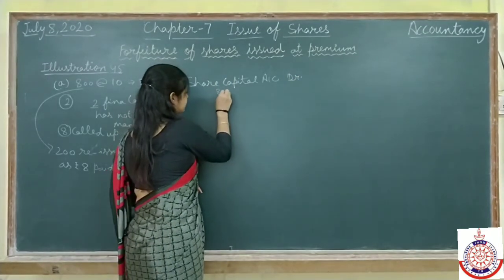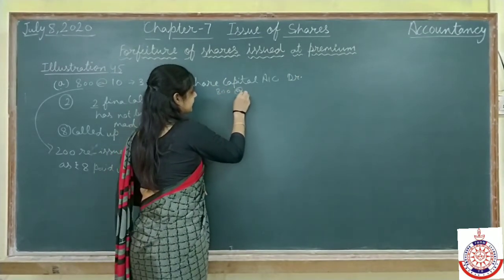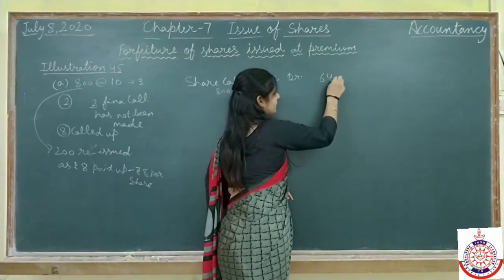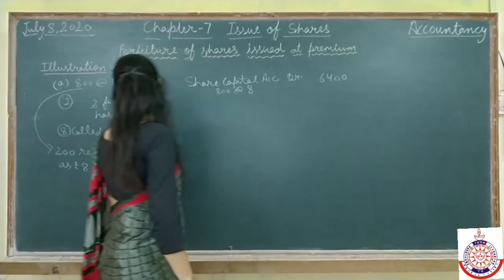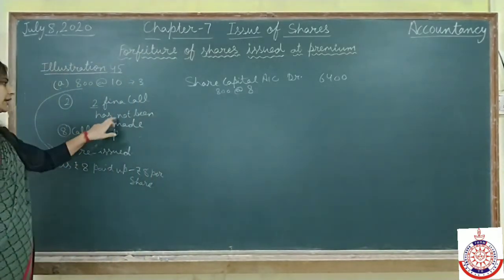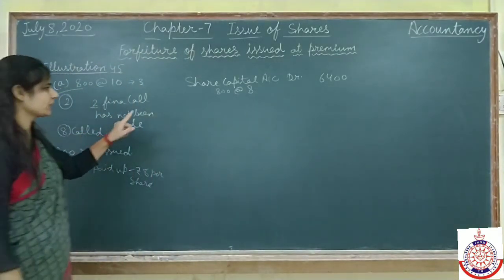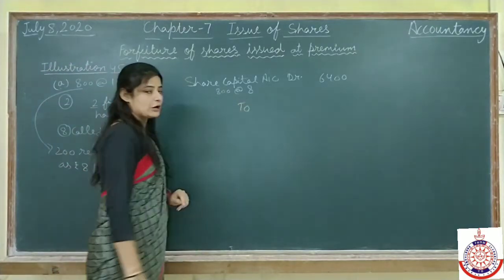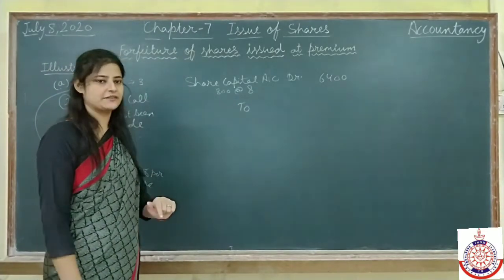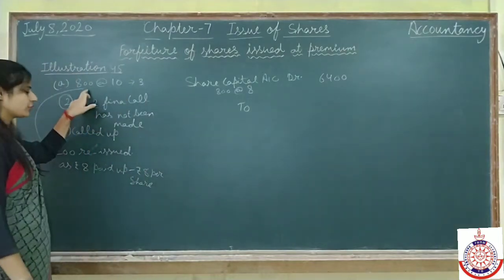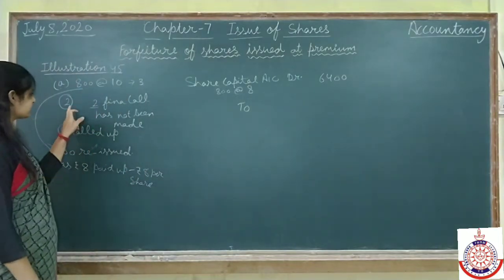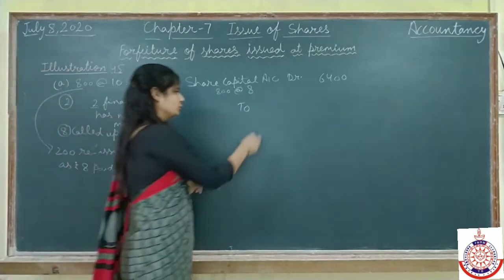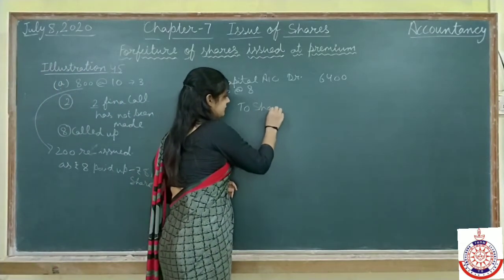Total 800 shares at the rate of 8 is 6400, because the final call has not been called. The amount which we have not received yet: for these 800 shares, first call is not paid by the shareholder, which is 2.